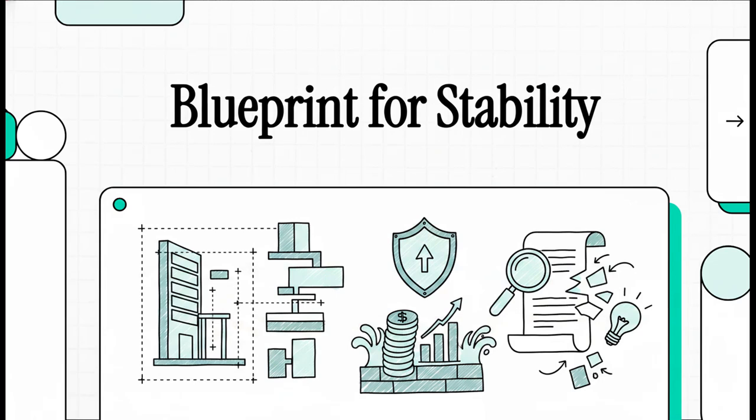Welcome back, focused learners. Okay, so today we are looking at what is essentially a master architectural plan. We're breaking down the 2020 non-deposit taking SACO regulations, specifically zooming in on parts 3 and 4. And honestly, don't just think of these regulations as some dry, boring legal document. It's actually a structural blueprint for financial stability.